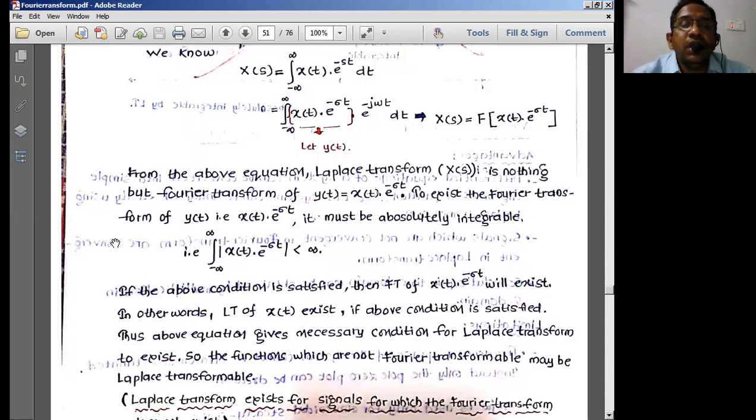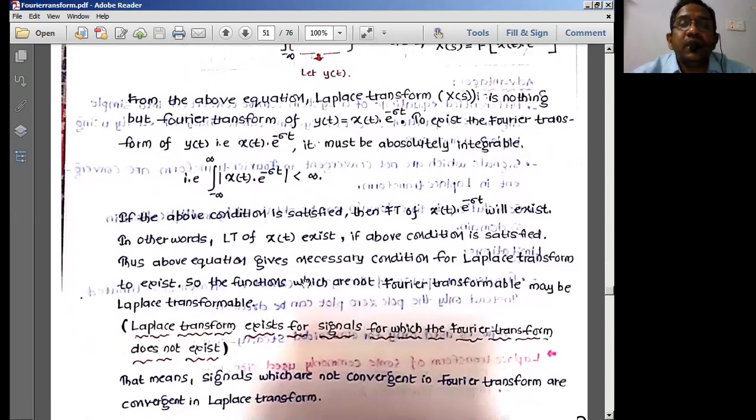That means it should give a convergent value. If this condition is satisfied, then the Fourier transform will exist. If the Fourier transform exists, then definitely the Laplace transform exists, but the reverse is not true. If the Laplace transform exists, we cannot say that the Fourier transform also exists.